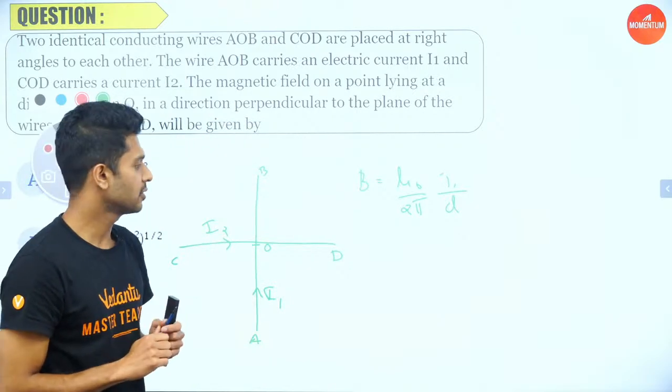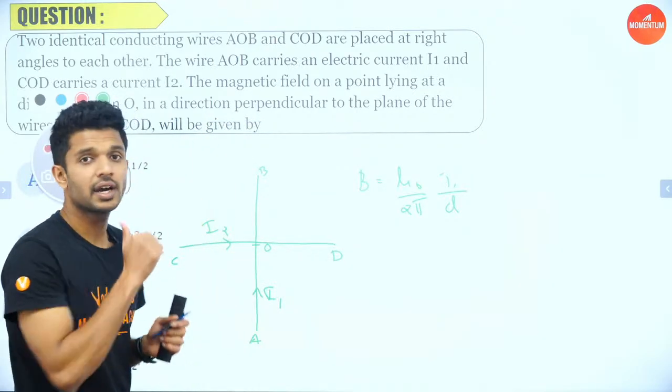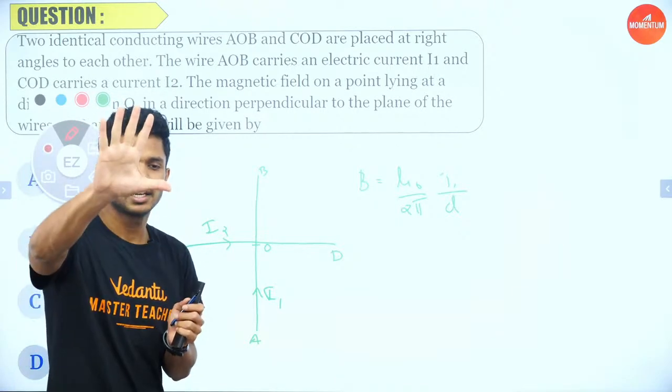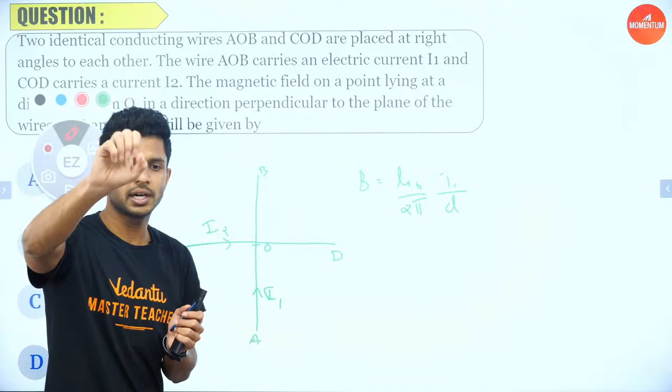But magnetic field is a vector, right? So how can you find out the direction of the magnetic field produced by a current carrying conductor? Right hand thumb rule, everyone, do you remember?